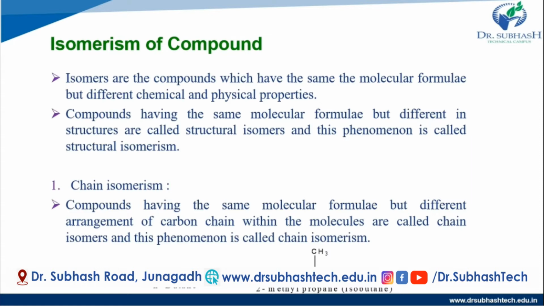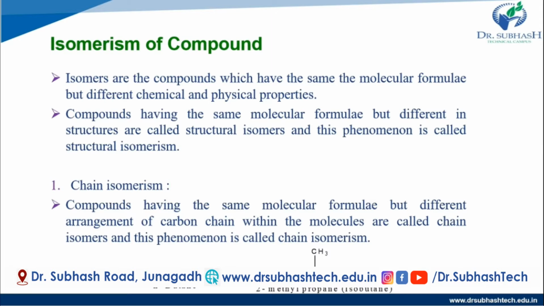What is structural isomerism? Compounds having the same molecular formula but different structures are called structural isomers, and this phenomenon is known as structural isomerism.